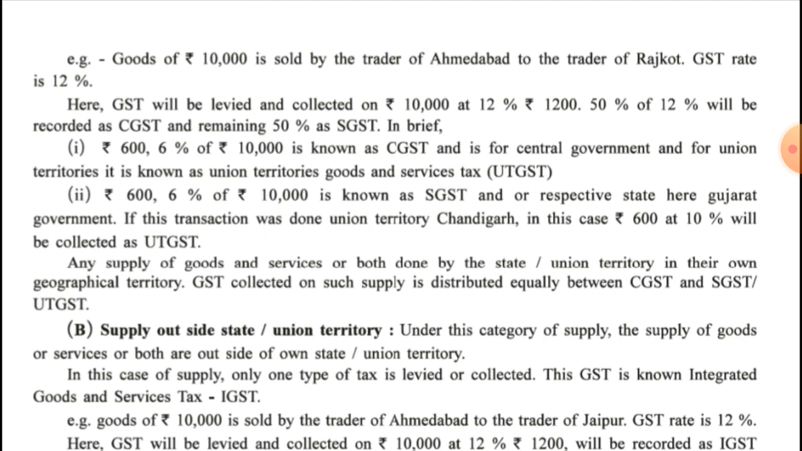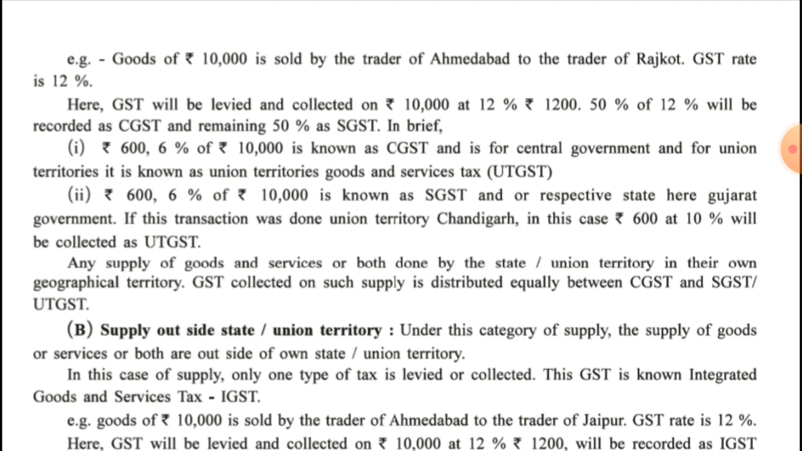Okay, here it is a state government, so we will use the word SGST. If it is a Union Territory, then the word UTGST will be used. The second one, that is 600 rupees, 6% of 10,000, is known as SGST. That will be available to the concerned state government, here the Gujarat government.